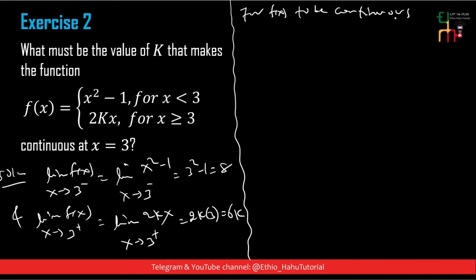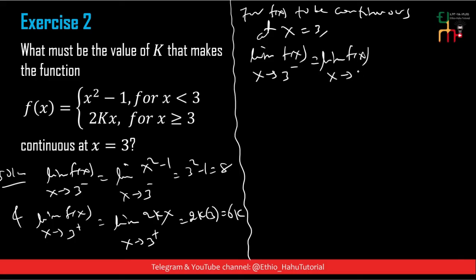For f of x to be continuous at x equal to 3, the limit of f of x as x approaches 3 from the left must be equal to the limit of f of x as x approaches 3 from the right, and the limit of f of x as x approaches 3 should be the same as f of 3.